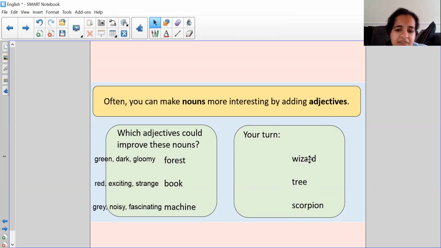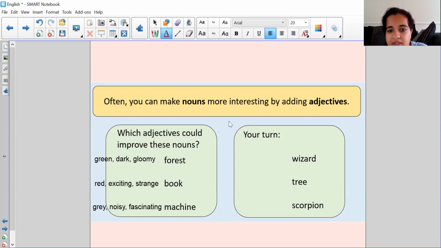Think of at least 3 different adjectives. Really challenge yourselves for some higher level words. If you want, go ahead, go with the color, or really challenge yourselves, go with some really interesting words. Okay, so a word that I might take for a wizard, so make sure you've paused the video and had a go. I might go with a magical wizard. For tree, I might go with a gigantic tree, which means it's really tall. Scorpion, I might say a poisonous scorpion. All right.